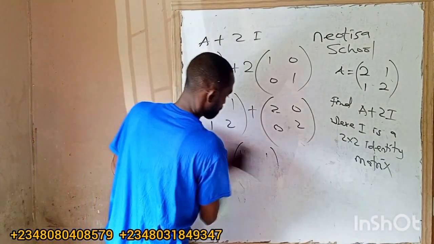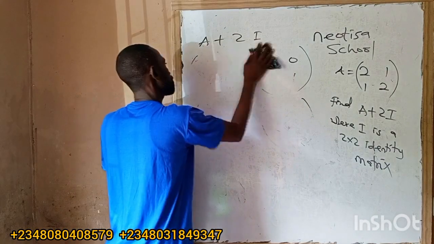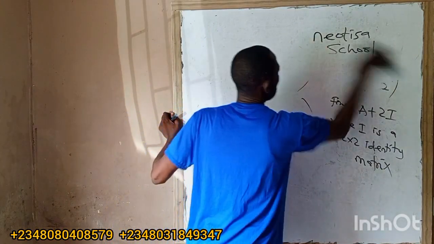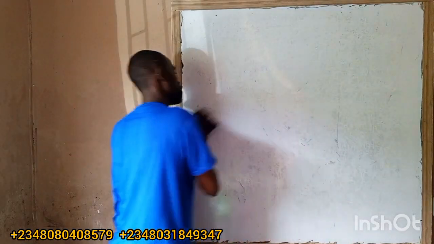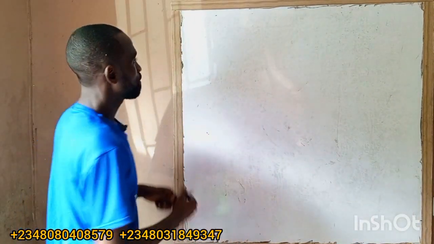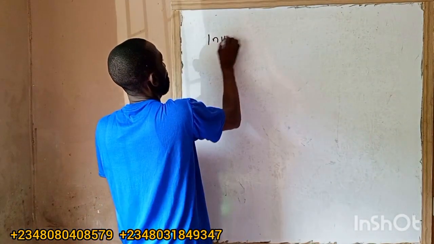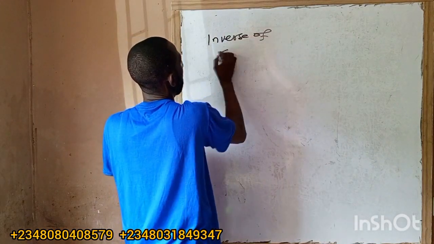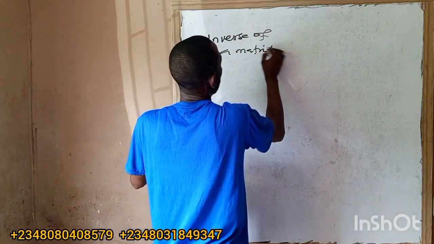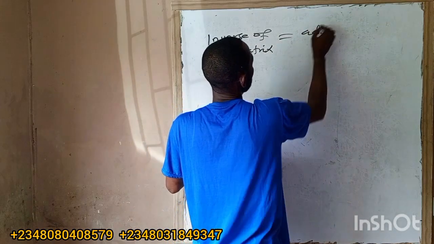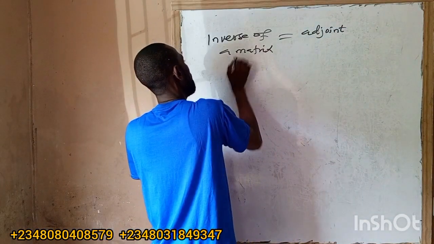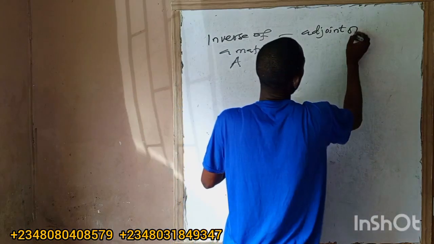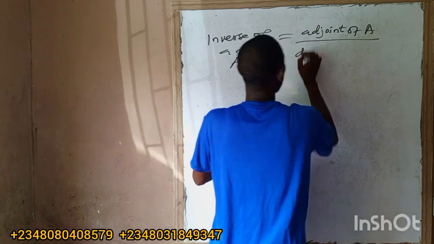So let us continue. Whenever you hear inverse of a matrix, what they will give is just 2 by 2. The highest they will give is 2 by 2. Are you with me? The inverse of a matrix equals the adjoint of that matrix. So the inverse of a matrix A is the adjoint of A all over the determinant of A.